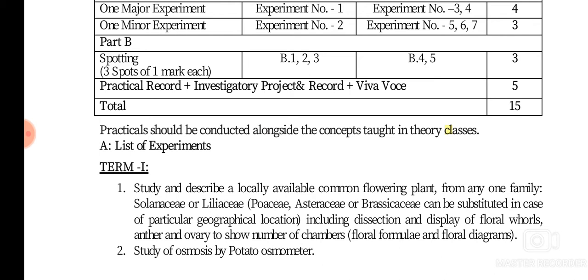One major experiment will be there, that is 4 marks, from the first experiment, to describe the family Solanaceae. One minor experiment is to study osmosis by potato osmometer. Then there will be 3 spottings, 1 mark each. So 4 plus 3 is 7, plus 3 is 10. 10 marks will be for your practicals.